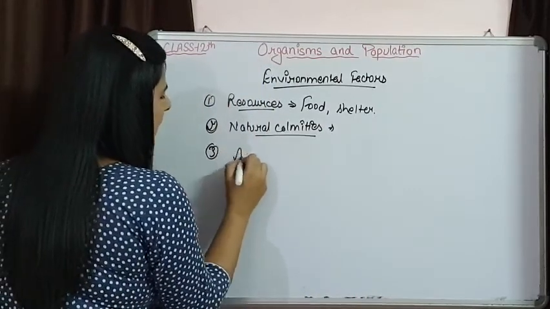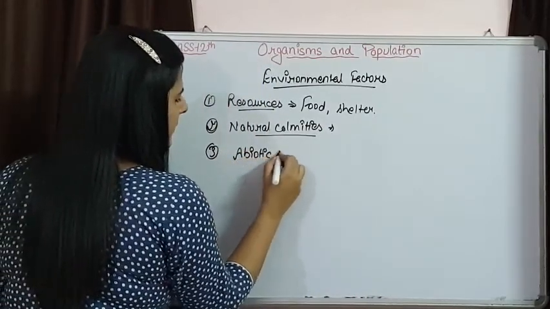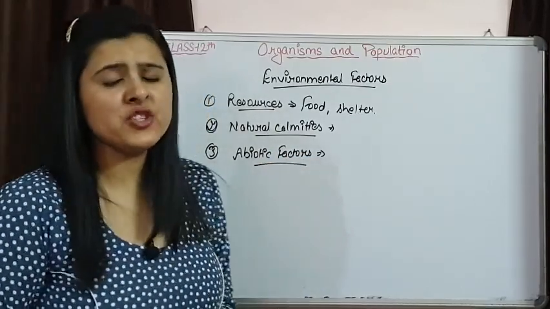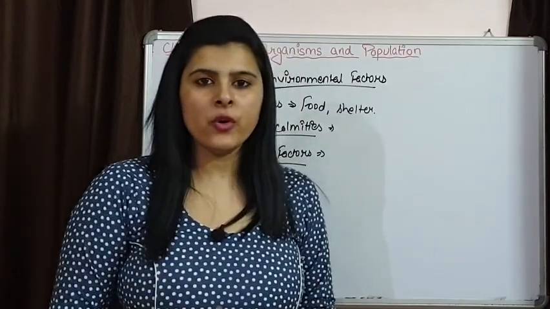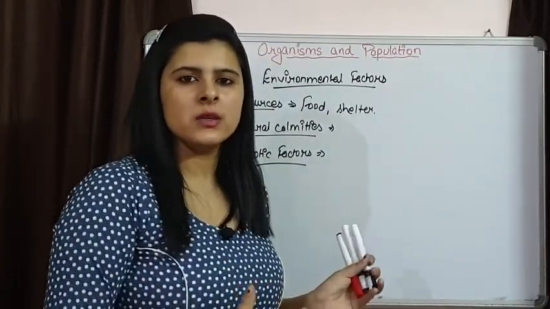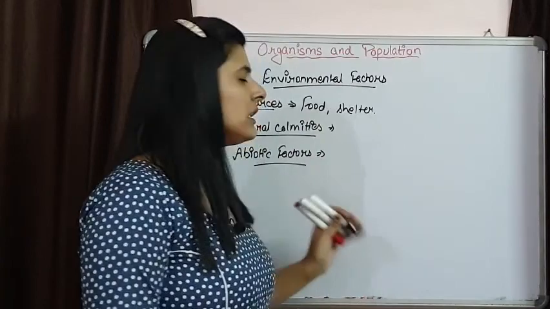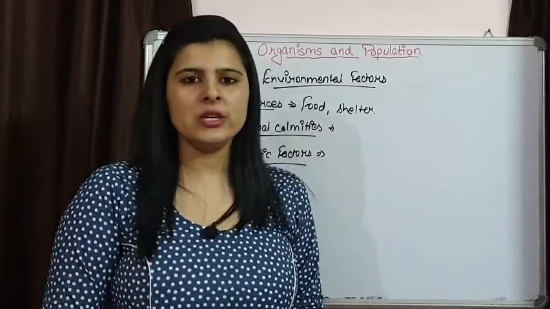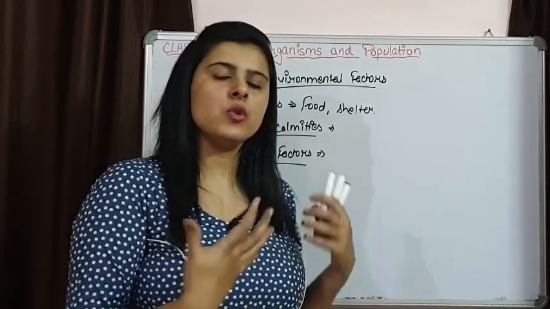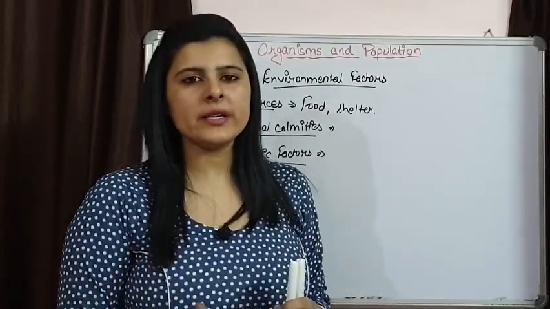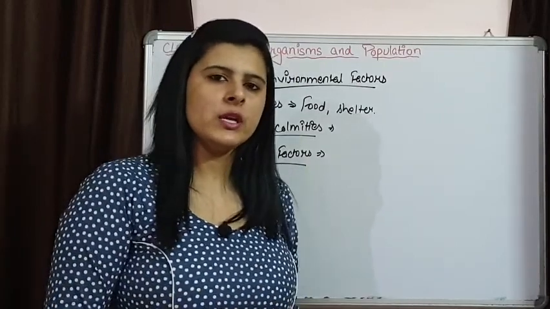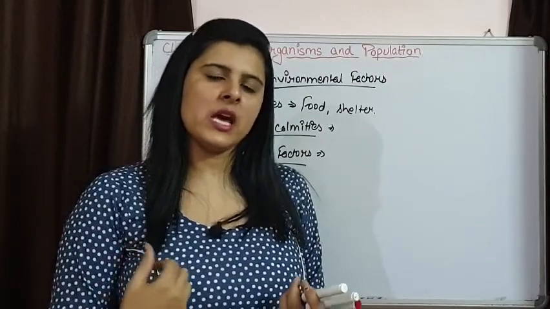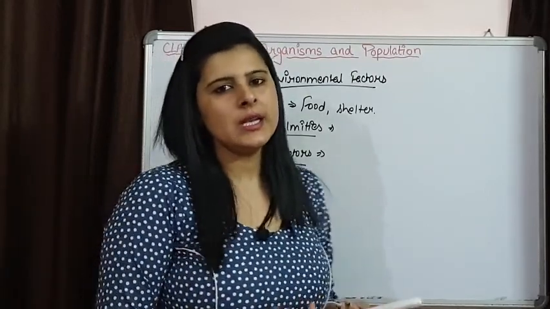The third one is abiotic factors. We have already talked about this. Temperature, humidity, rainfall, wind, all these factors are also going to define population size and population density. The more suitable the environment is, the more suitable the abiotic factors are, population density is going to be high in that particular area. The more extreme the abiotic factors are, population density is going to be less.